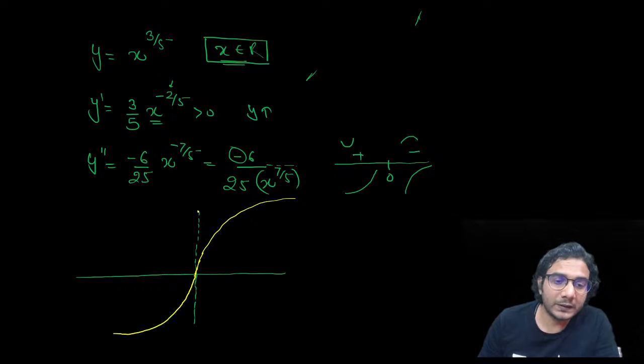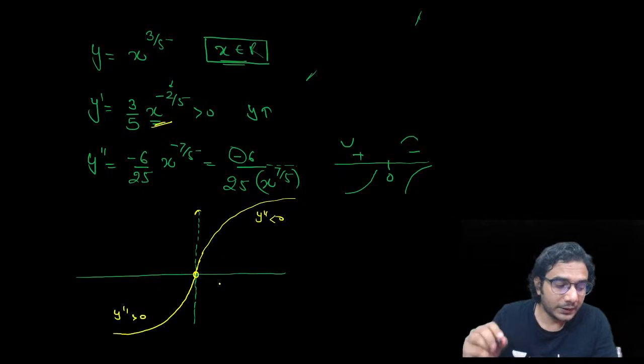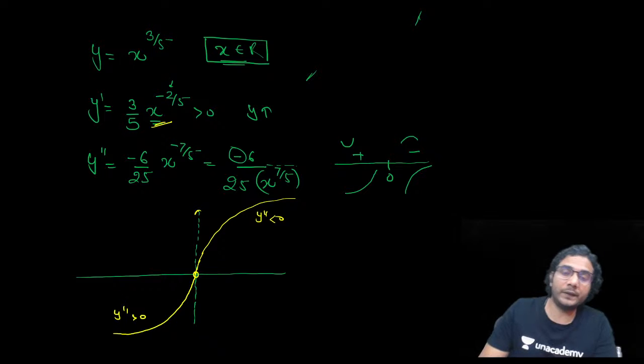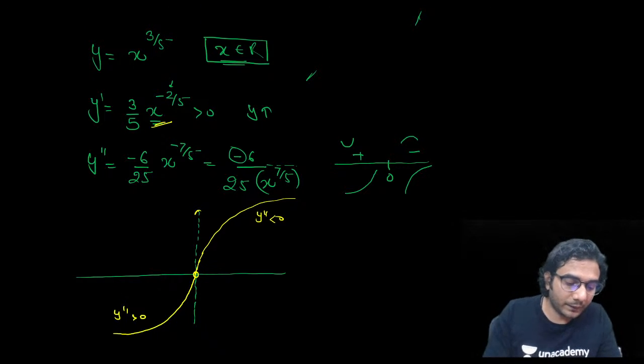You can see the y-axis is actually tangent to this curve, because this graph is vertical. You can see the derivative of this function is not defined at 0. That means it has a vertical tangent. So this graph has a vertical tangent. Okay, so this is the graph. I hope you have understood. You can see y double dash is less than 0 and y double dash is greater than 0. This is the point where concavity is changing. The point where a function changes its concavity is called a point of inflection. Now I'll tell you the point of inflection first.